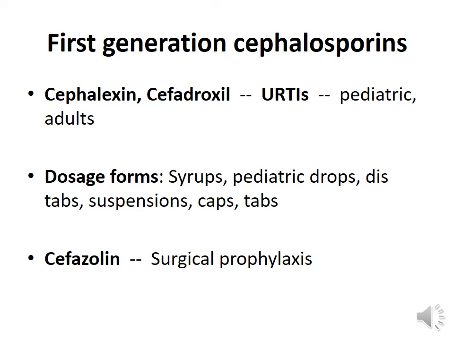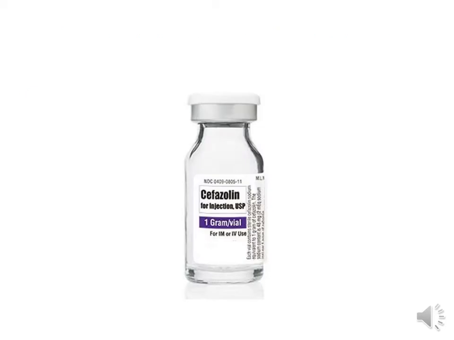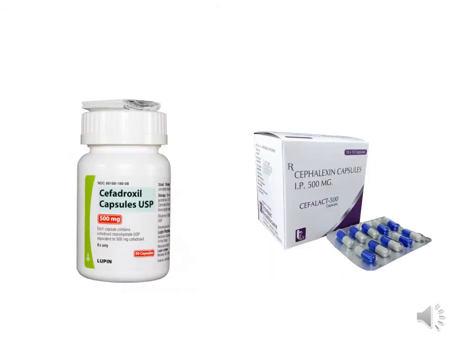Cefazolin is very popular as a surgical prophylactic to prevent surgical site infections.